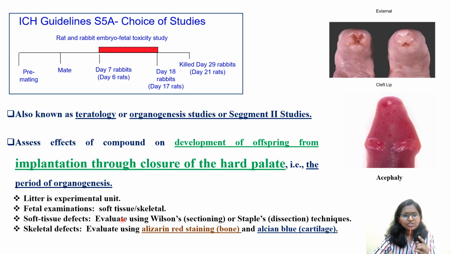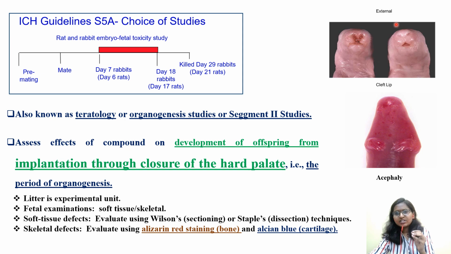In fetal examination, soft tissue and skeletal anomalies will be observed. Soft tissue defects are evaluated using Wilson section or Staples dissection techniques. Skeletal defects are evaluated using Alizarin red staining for bone and Alcian blue for cartilage. This is more important with respect to histopathology, evaluating the fetal examination.